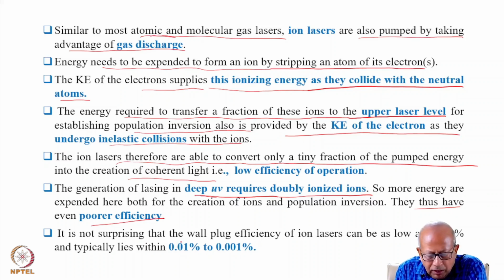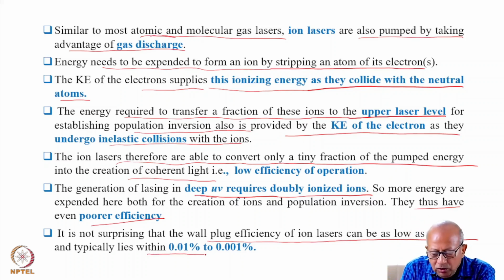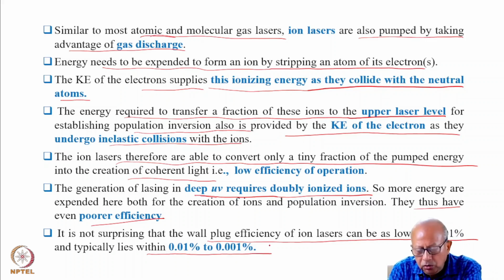It is not surprising that wall plug efficiency of ion lasers can be as low as 0.001%, and they typically lie within 0.01% to 0.001%.